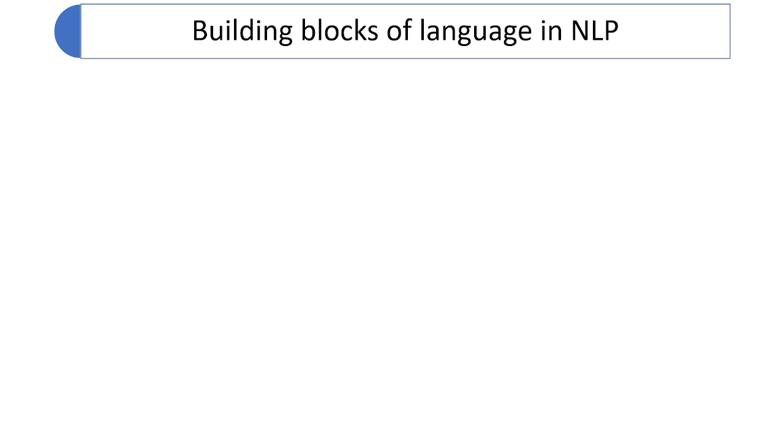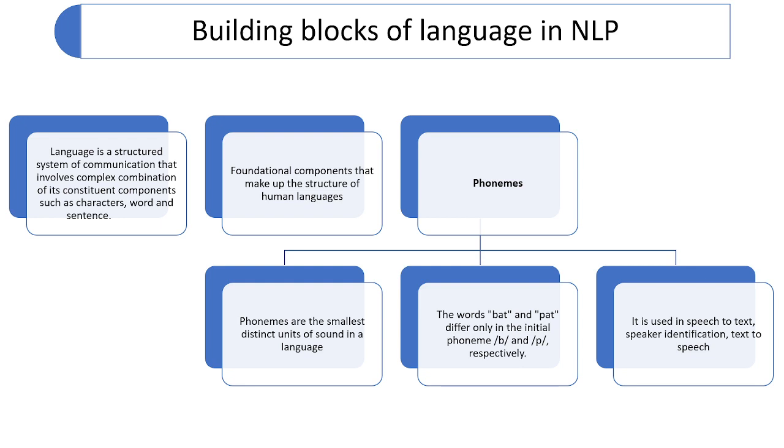Now we'll discuss the building blocks of natural language in NLP. First, what is language? A language is a structured system of communication that involves a complex combination of its constituent components such as characters, words, and sentences. Whatever language you speak is a system of communication involving a complex combination of characters, words, and sentences. So the fundamental component is human language. Let's discuss the different building blocks of NLP.